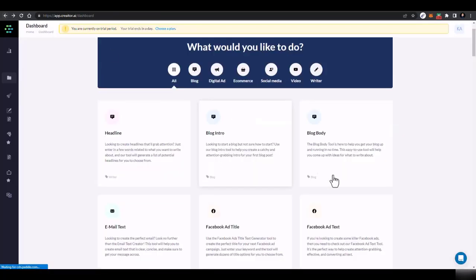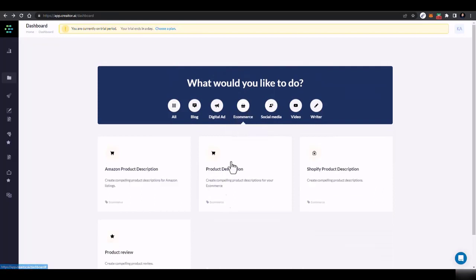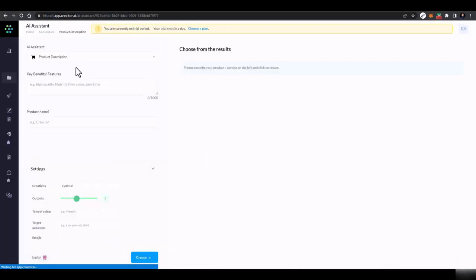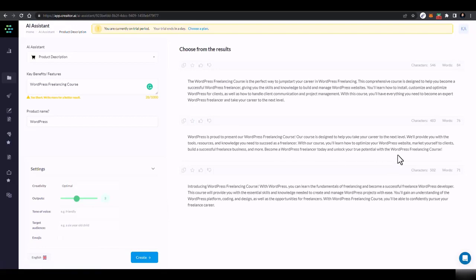Or if you want to write a description, just go to this one, product description, and I'll say write a description for my, or you can say WordPress freelancing course. Here I'll type in WordPress freelancing course, or I can add only WordPress. Okay, and then I'll just click on create. No tones, nothing else, and it generated a description for me.